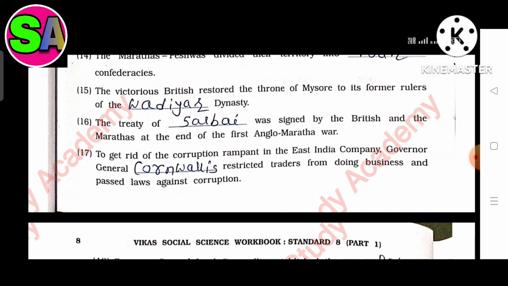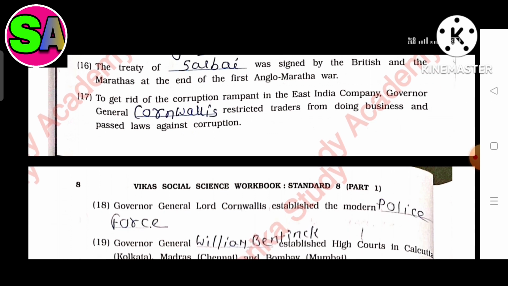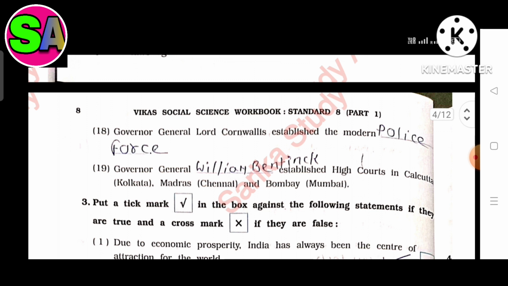Seventeenth, to get rid of the corruption rampant in the East India Company, Governor General dash restricted traders from doing business and passed a law against corruption. The answer is Cornwallis. Eighteenth, page number 8. Governor General Lord Cornwallis established the modern dash. The answer is police force.